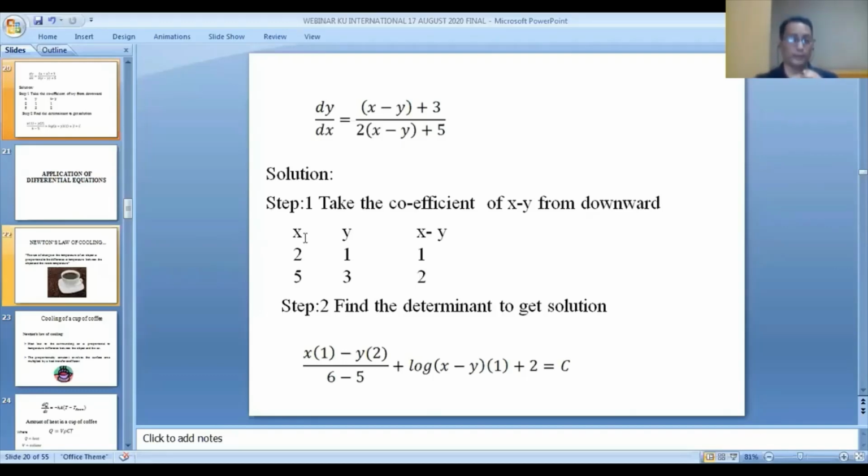Now you have to find the determinant between x, y, 1. So if I want to find the determinant between x, y, 1, I'm getting this one. Again, I have to find the determinant between 2, 5, 1, 3. So you have to find the determinant value. I'm getting the value 6 minus 5. So first determinant divided by second determinant, then it always comes in log. You have to put in log.